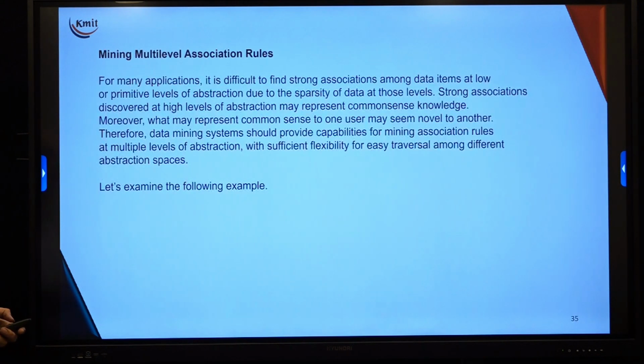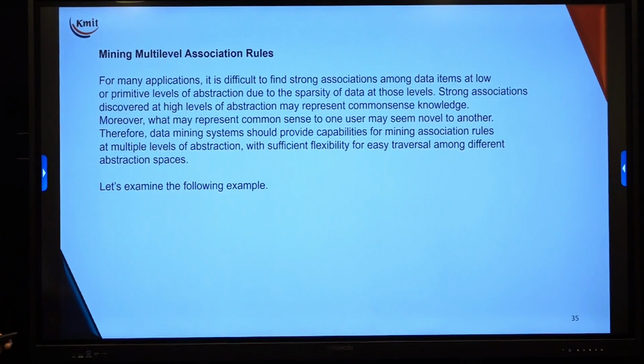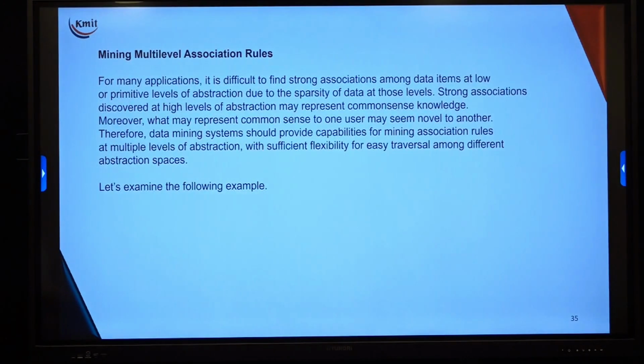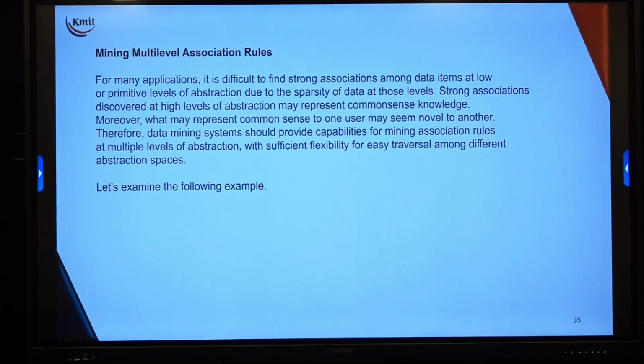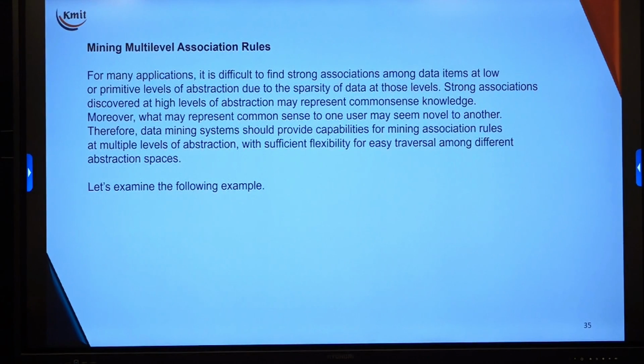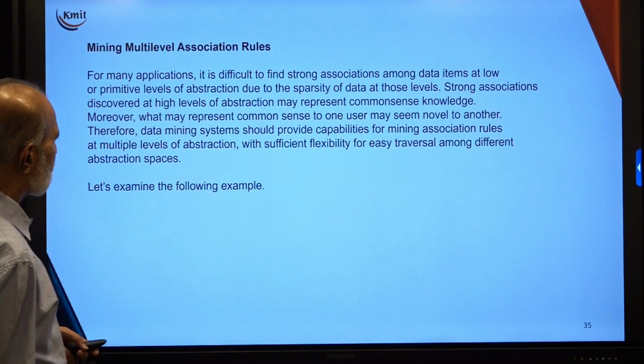With this background, let us see what is meant by mining multi-level association rules. For many applications, it is very difficult to find strong associations among data items at a low or primitive level of abstraction due to the sparsity of data at those levels. Sparsity means they are occurring but not frequently, not coming regularly.